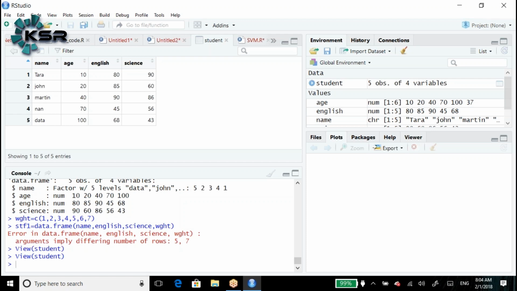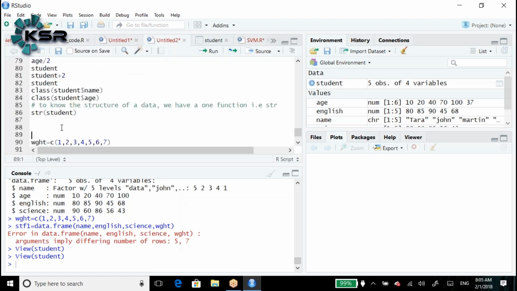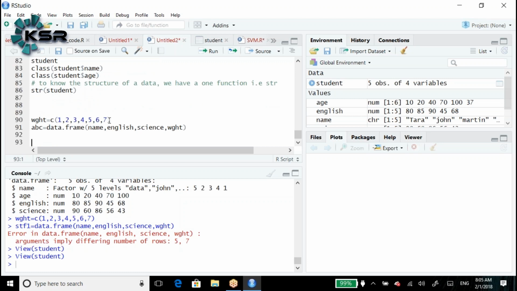For that purpose, what are we going to use? We are using the str function. The str function will tell us about the structure of the data. It will give us each and every variable name. That is what we have done. Here I created the other variable, weight. WGHT is the weight. It consists of 7 positions.